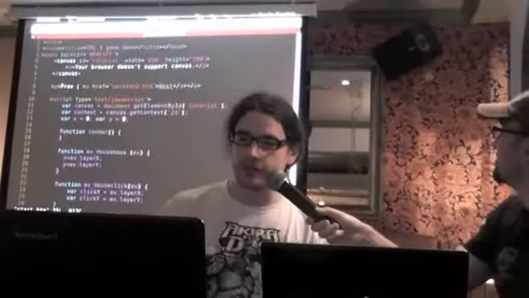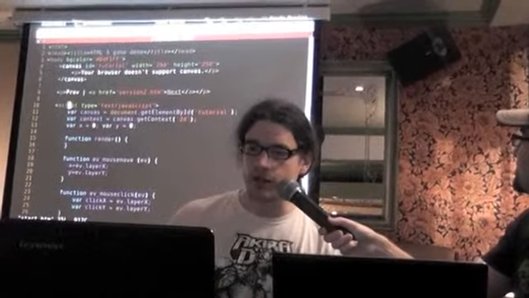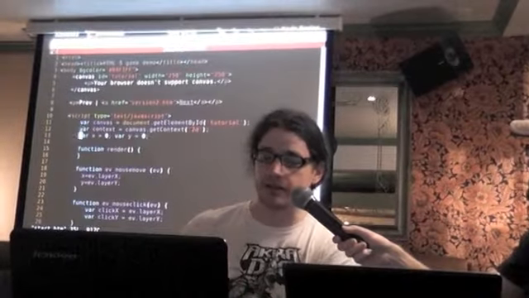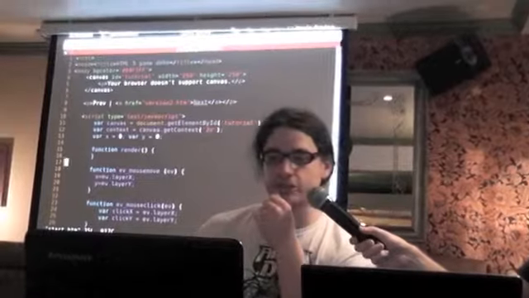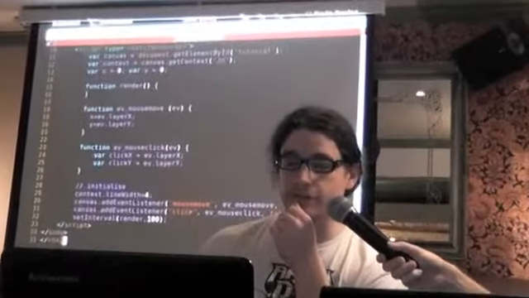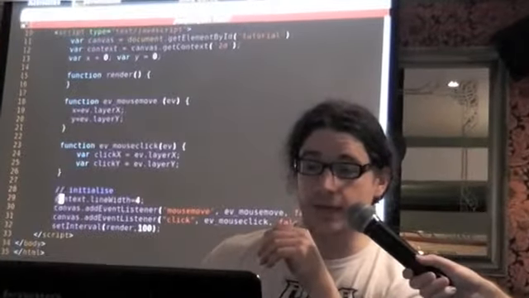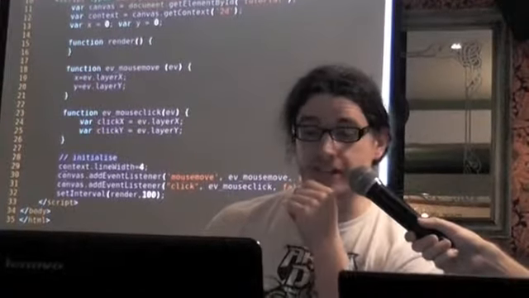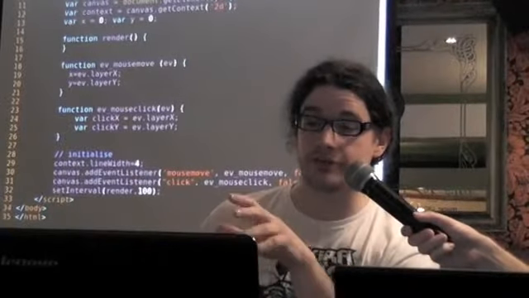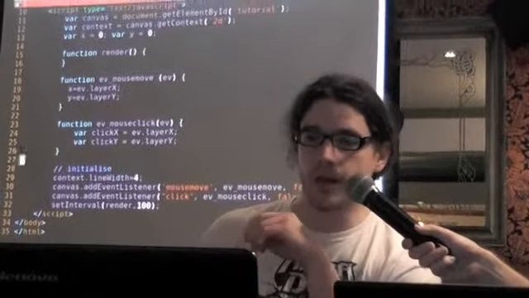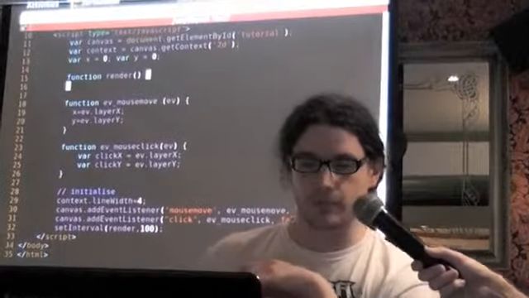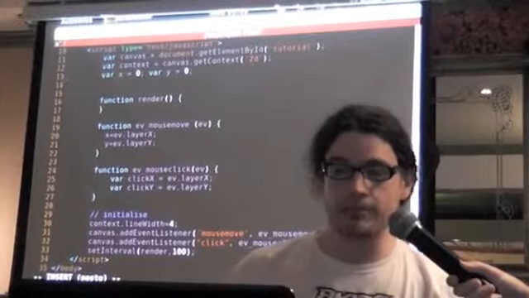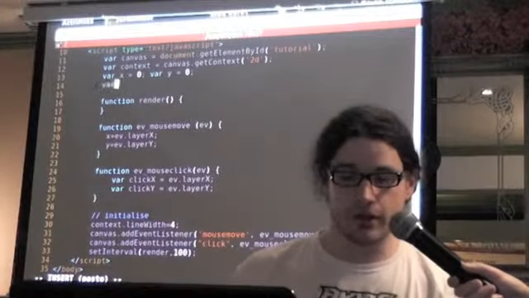So we've got a canvas, that's where we're going to be sticking stuff. We've got pointers to that canvas, we've got a handle on that basically for X and Y, which is our last mouse position. We've got something that moves the mouse around, and something that registers a click, and then we've set up that we're going to draw with a line of 4 pixels, and we've got event listeners added, and every 100 milliseconds this function render is being called. So this is like the main game loop. So this is how you write games back in the past when we just had a main game loop and that was our thing. So what I'm going to do now is I'm going to define some variables.